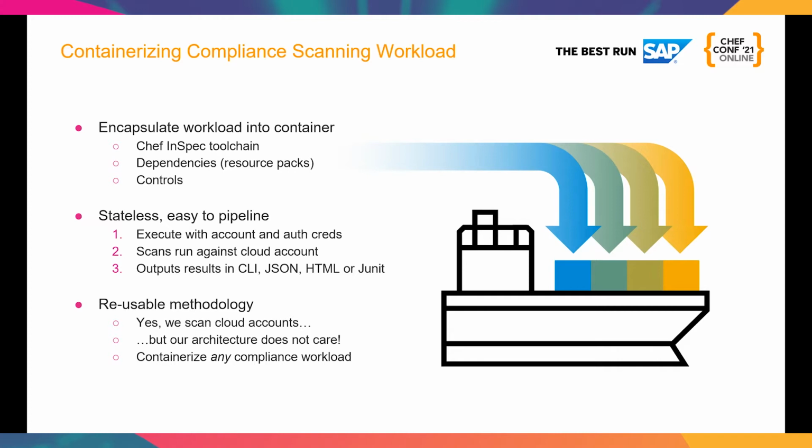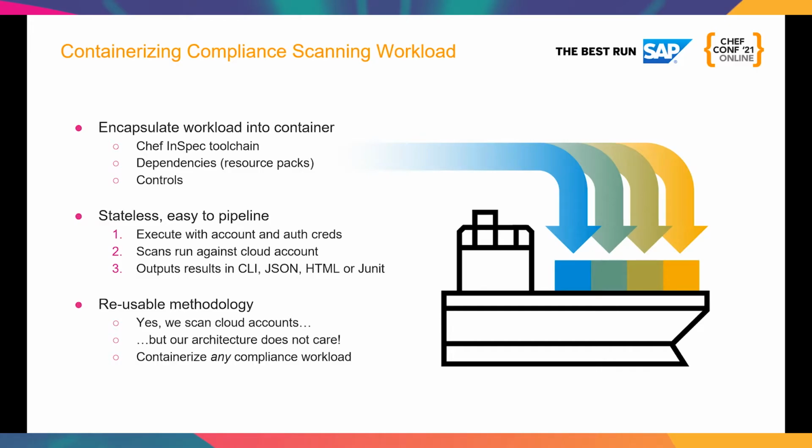So the container becomes this self-contained executable, which is bespoke to our set of controls that is actually mandated by our security policy writers. So it's nice and self-contained, and the execution of the container is by design stateless. So really all you need to provide on input is the auth credentials for an automation account, like a service account or something, to the target account that you want to scan, and then it runs. So in AWS, you provide the 2 AWS environment variables, which I forget the names now, secret and something else secret.